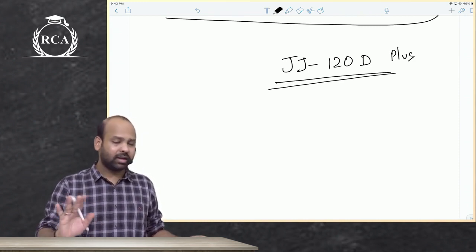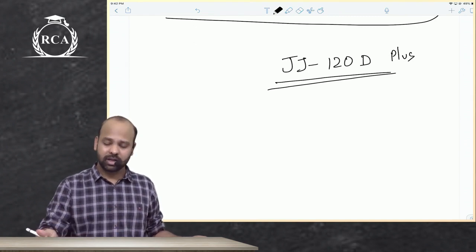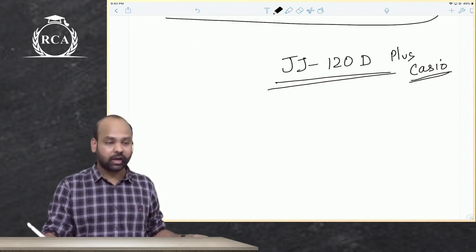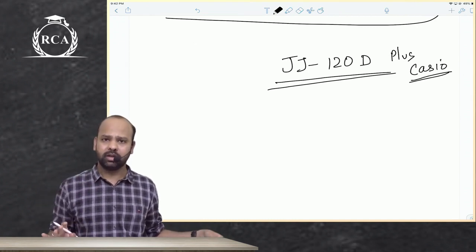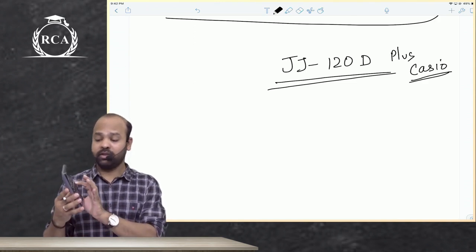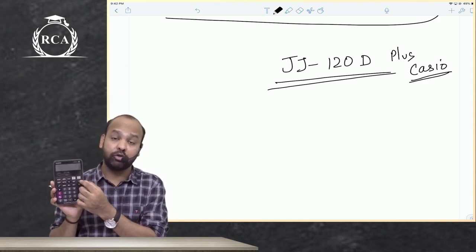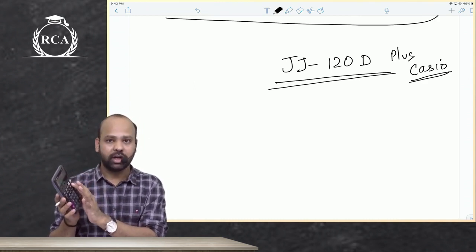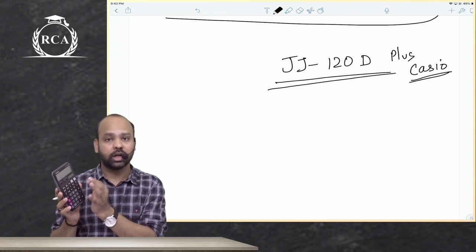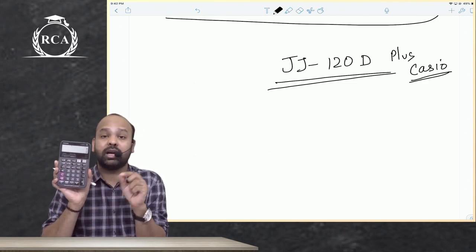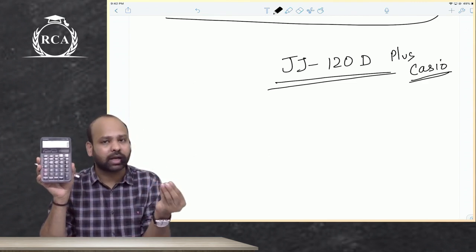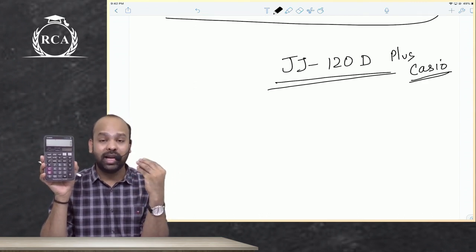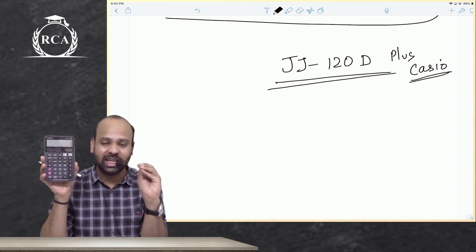I like this calculator, it is good, but I also end up making a lot of mistakes in this. I do not know why. It is from the Casio company. This is the calculator that I use. You can use any calculator. Few calculators will have something called GT on them. In case you're buying a calculator now, please buy a calculator which has GT on it. GT stands for grand total. In case you already have a calculator which does not have GT, it's okay.